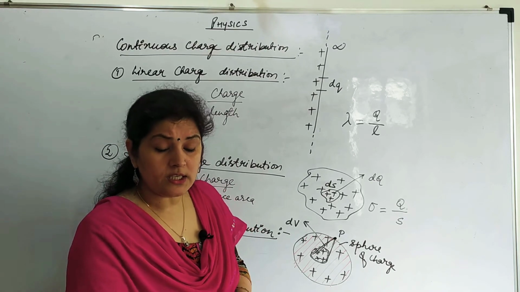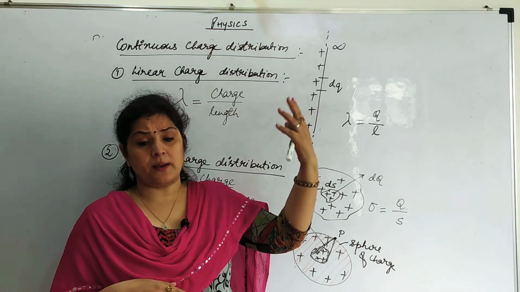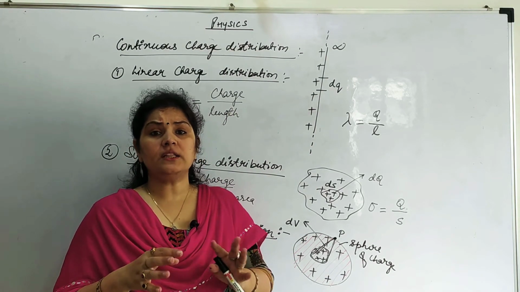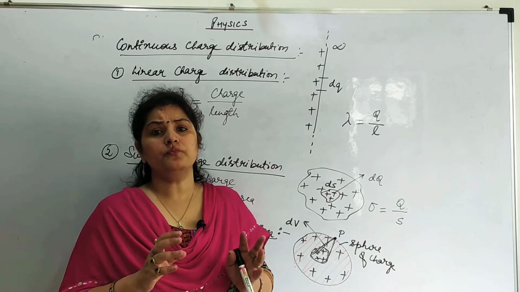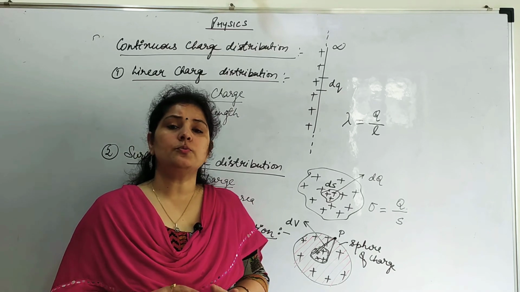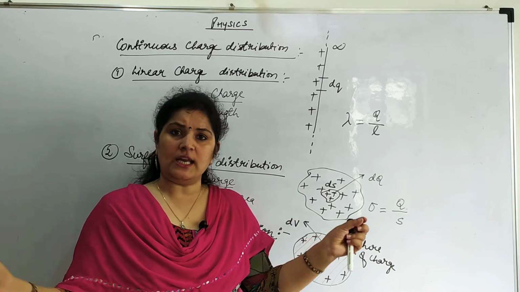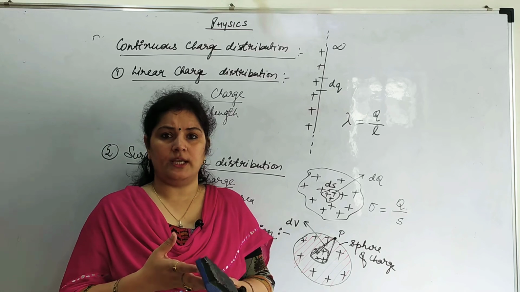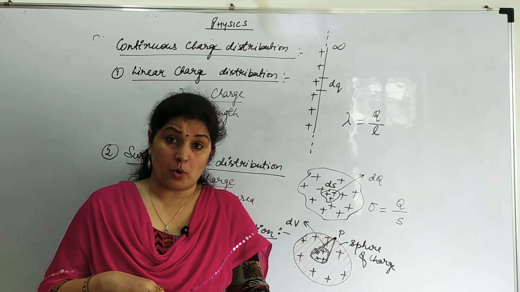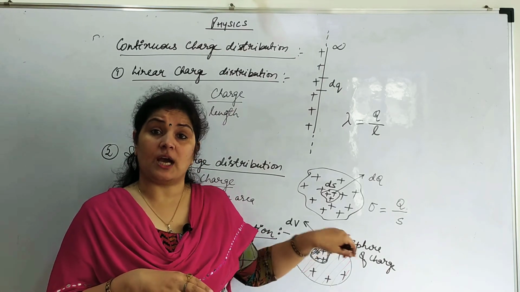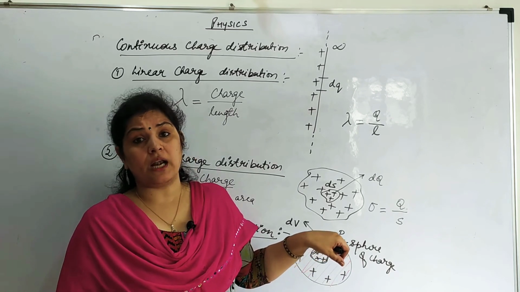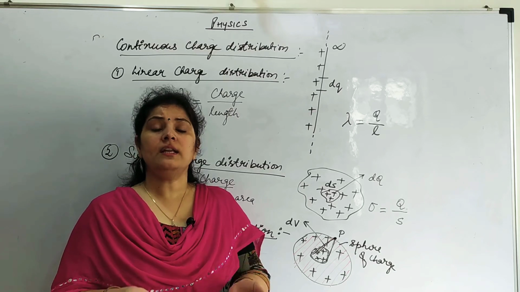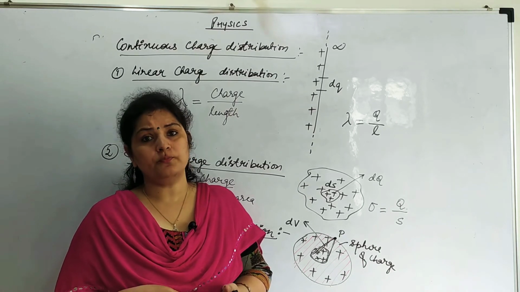And I have taken a sphere of charge. Sphere of charge means, for example, cloud. Inside a cloud there are a lot of charges. So that way I have to take the charge in terms of volume charge distribution. So charge distribution could be of three types. Along the length, if there is a very thin wire. Along the surface, if this is a body. And if the charge is inside the body also. Sphere of charge, there is charge inside that body too. Say for example clouds. For example earth. Earth has charges inside also. So in that case we take this as volume charge distribution.